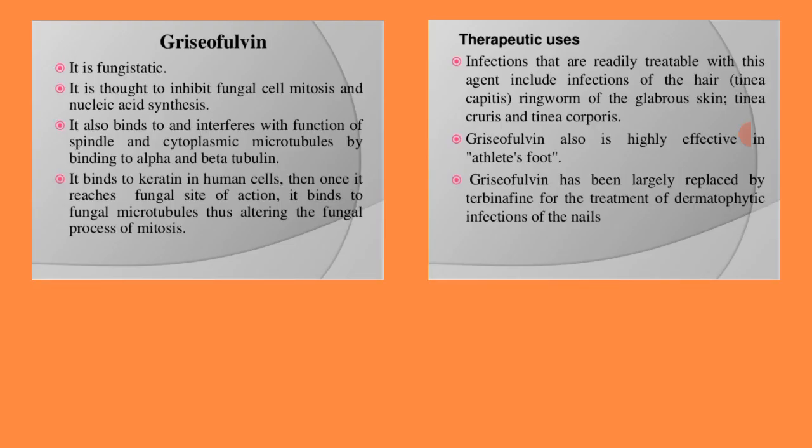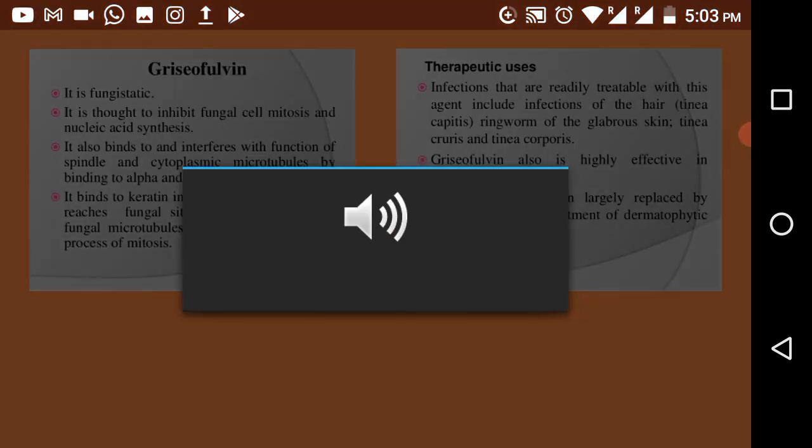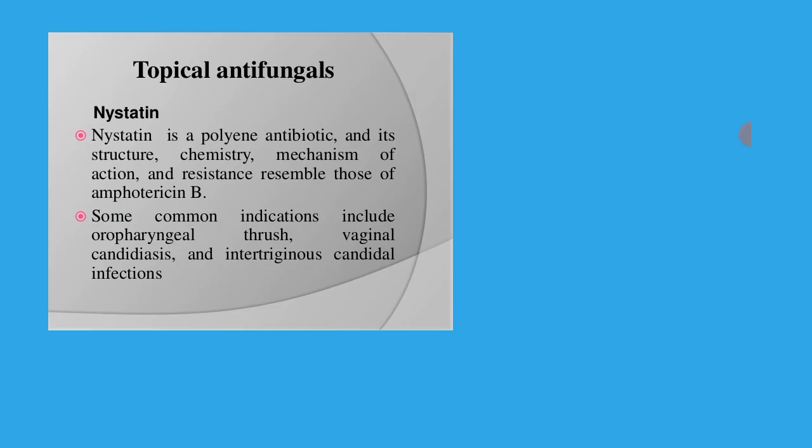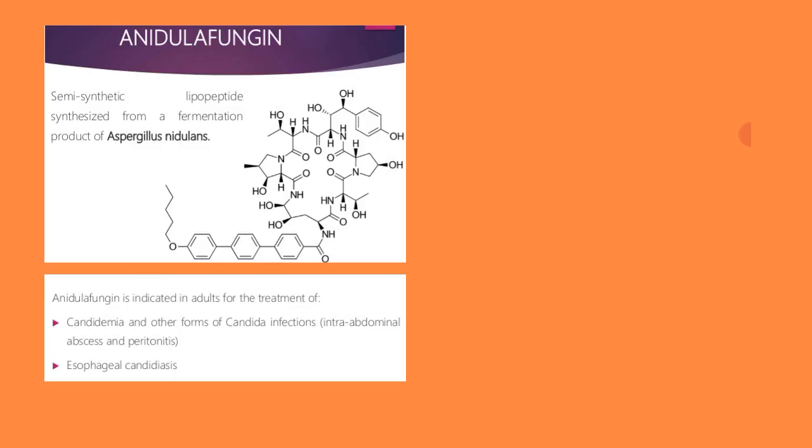Then we saw griseofulvin. Okay, this will interfere with the mitosis process. By binding to the fungal microtubules, it will stop cell division, and therefore it will stop the growth of the fungal cells. Then we saw third, that is nystatin. Nystatin acts in a similar way to amphotericin B.